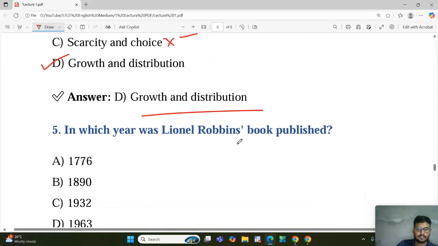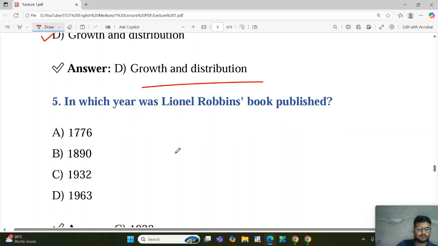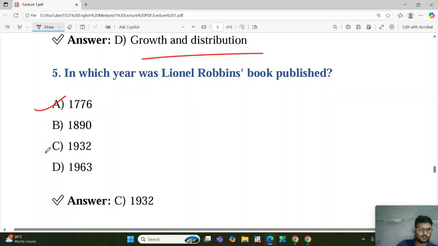Next one, Lionel Robbins' book was published in which year? This is 76. No, because that is basically the Wealth of Nations publishing date. So the answer will be 32. This is the correct answer.